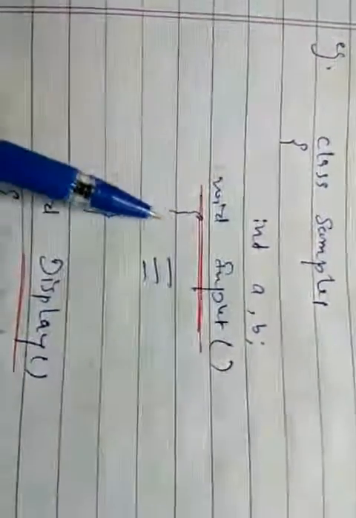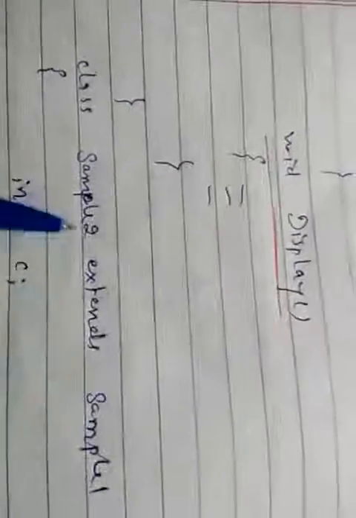So let's understand this with the help of one example. Suppose here is one class and the name of the class is Sample1. There are two instance variables, int a, int b, and here is one function, void input, and another function, void display, in the first class. And now we are creating the second class, Sample2, that extends Sample1. So here Sample2 is a subclass of Sample1.